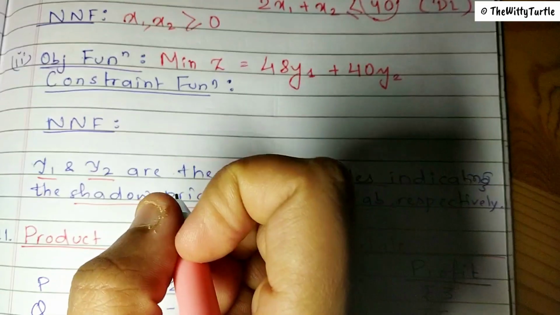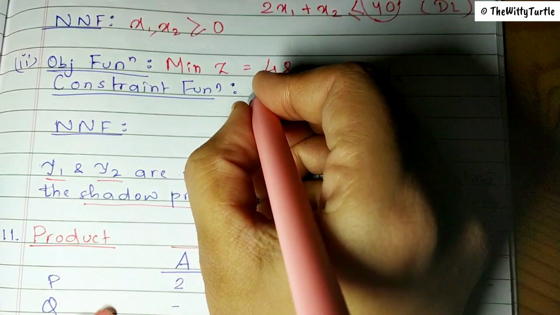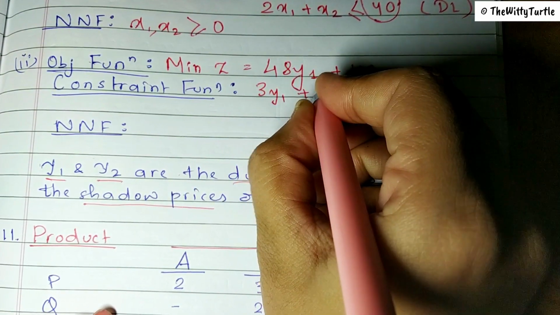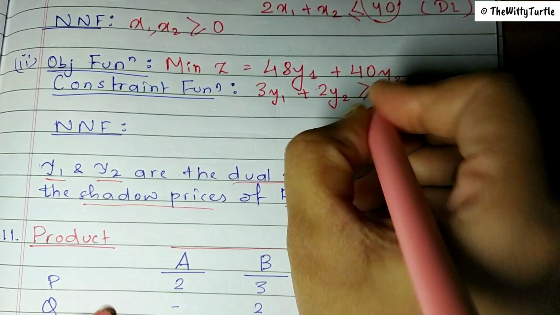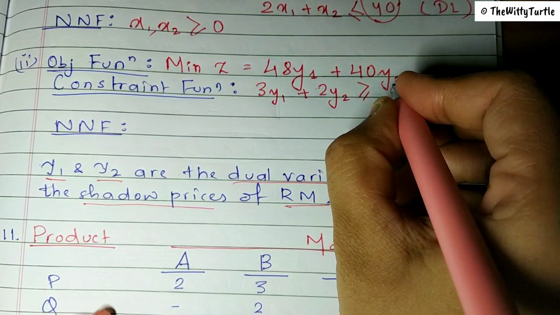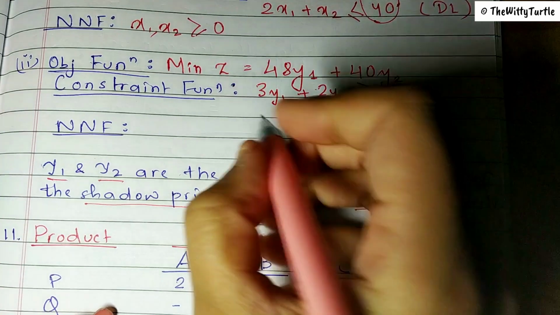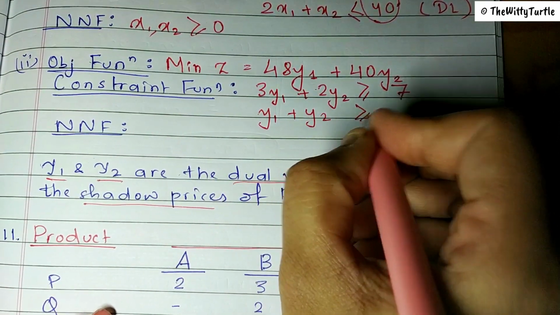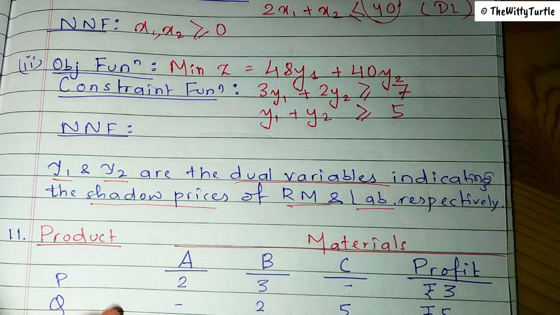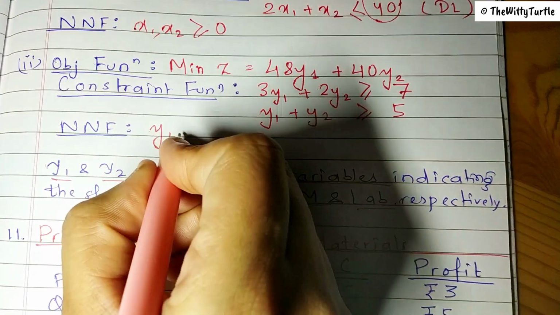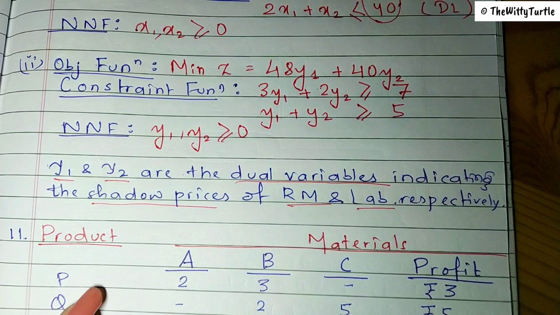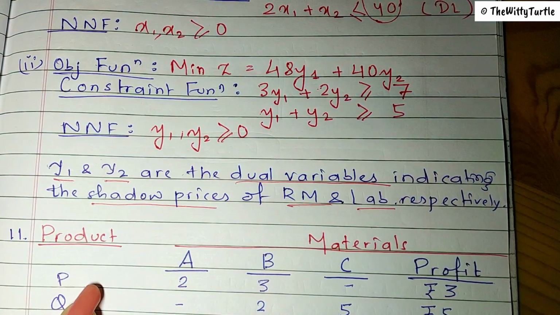So here the first constraint function is obviously 3y1 plus 2y2 is more than or equal to rupees 7, or you can write simply 7. The second point is what? y1 plus y2 should be more than or equal to 5, right? So these are two constraint functions, and non-negative function is y1 and y2 are more than or equal to 0, right? I hope this is clear by now.